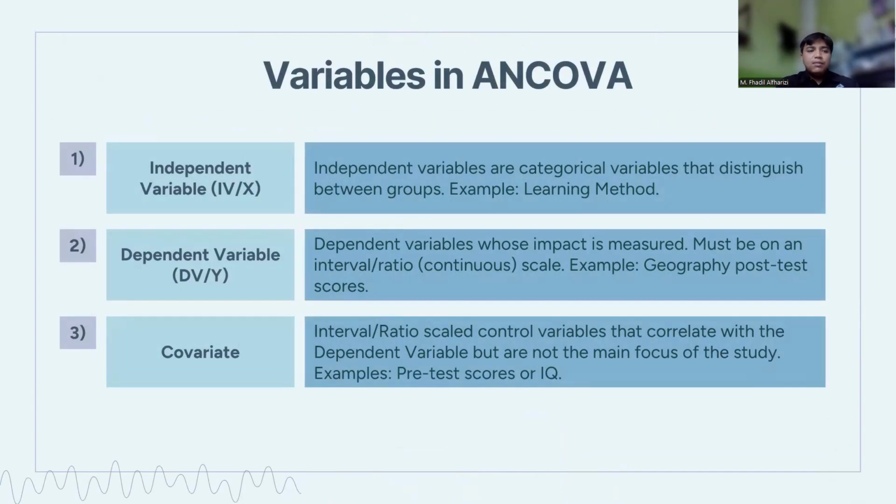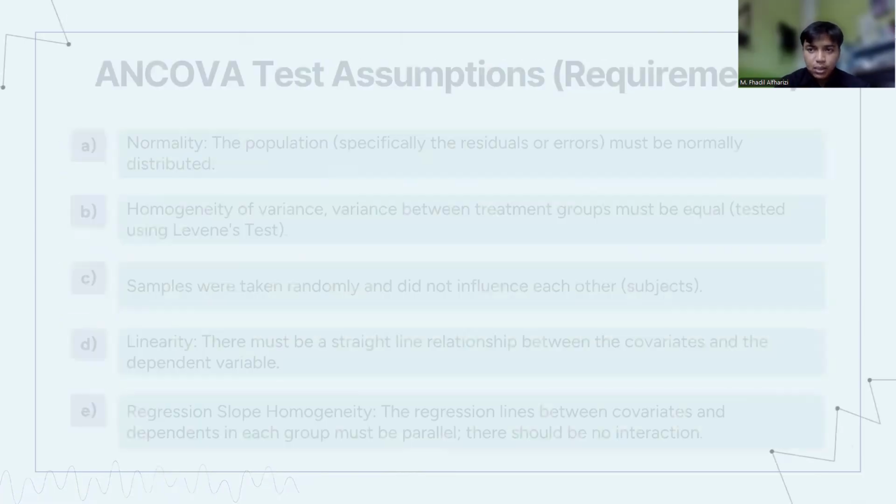Variables in ANCOVA. Number one is independent variable. Independent variables are categorical variables that distinguish between groups. An example is learning method. Number two is dependent variable. The dependent variable whose impact is measured must be on an interval or ratio continuous scale. An example is geography post-test scores. And number three is covariates, interval or ratio scale control variables that correlate with the dependent variable but are not the main focus of the study. An example is pretest scores or IQ.